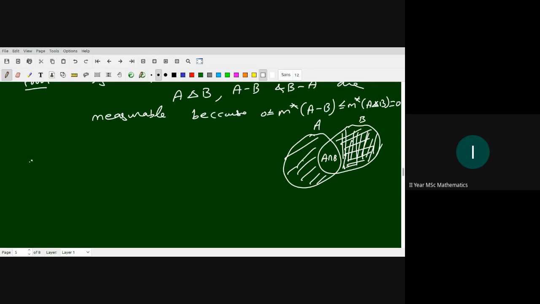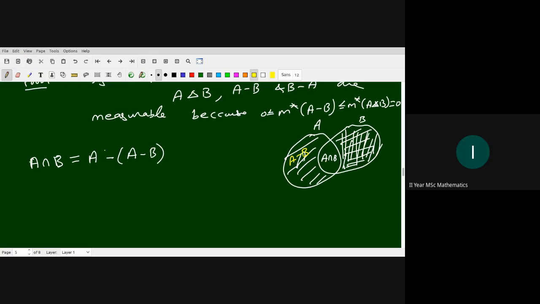So by the set theory property, we have A intersection B equals A difference A difference B. In the whole A, we remove this A difference B, and we will get this.